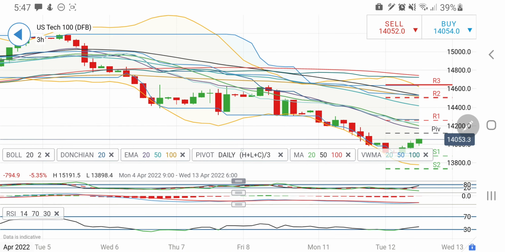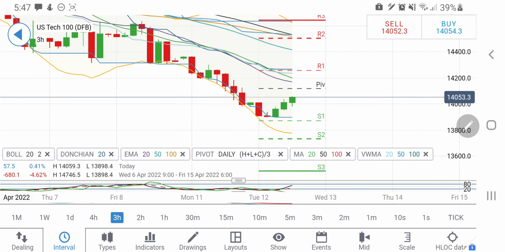Let's have a look at the 3-hour charts. On the 3-hour charts too, a similar observation. However, one must not forget the slope here. We have to see the slope also. The slope is almost what we have seen, but yes, the angle of the incline is less. Hence, it is trying to trade with a little bearish bias, and the resistance here at the 14200, 14230 zone is going to be important for NASDAQ 100.